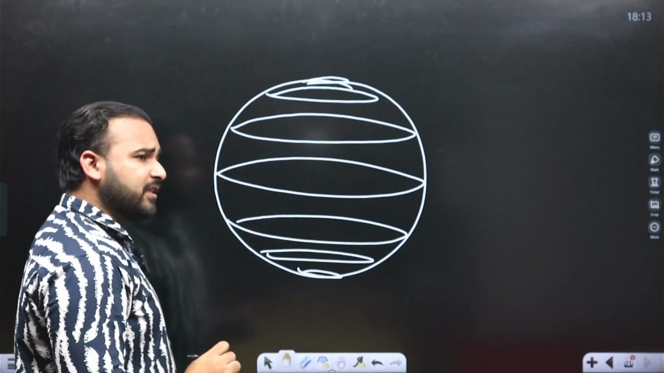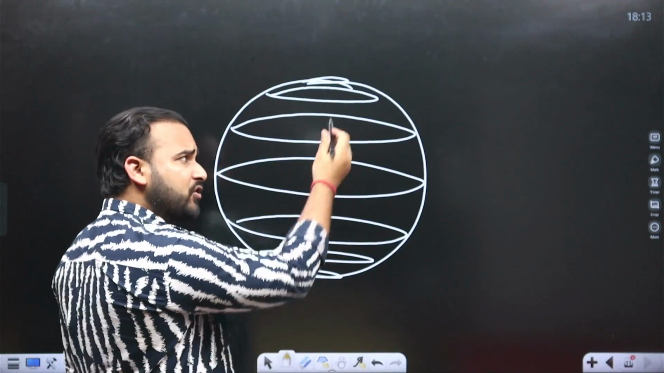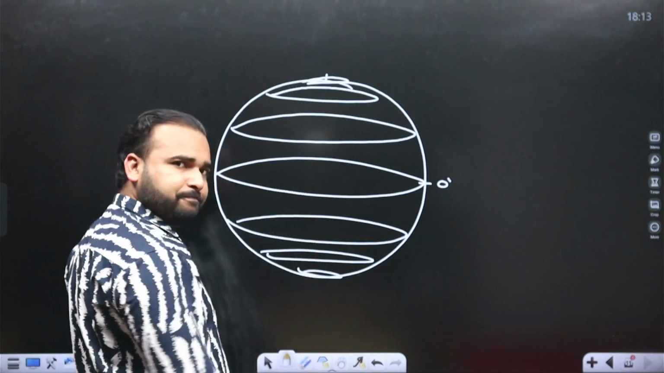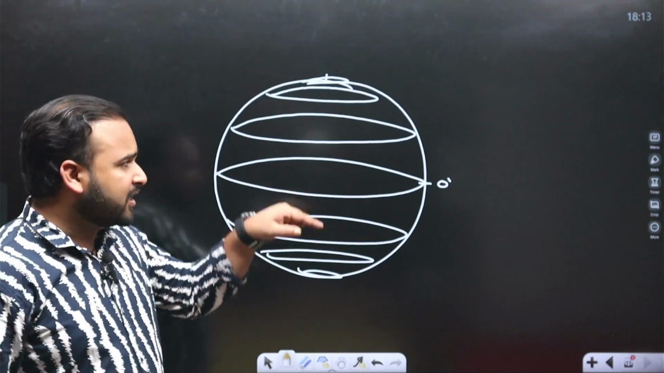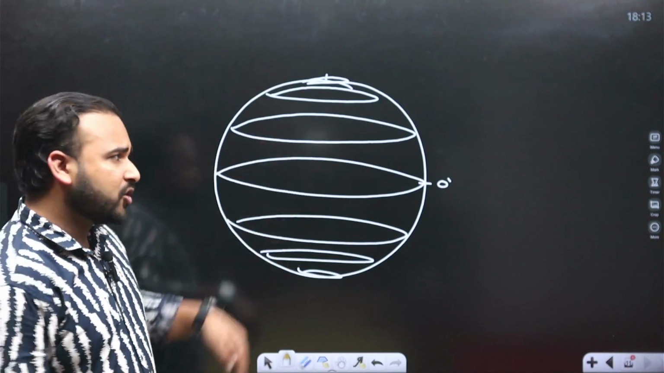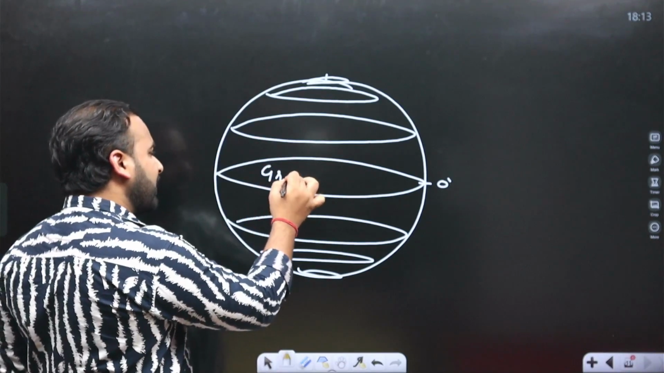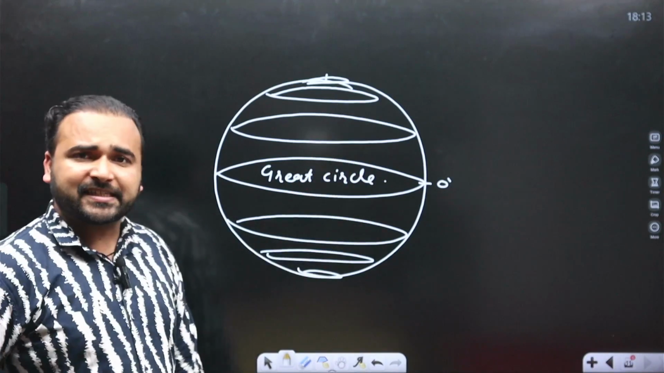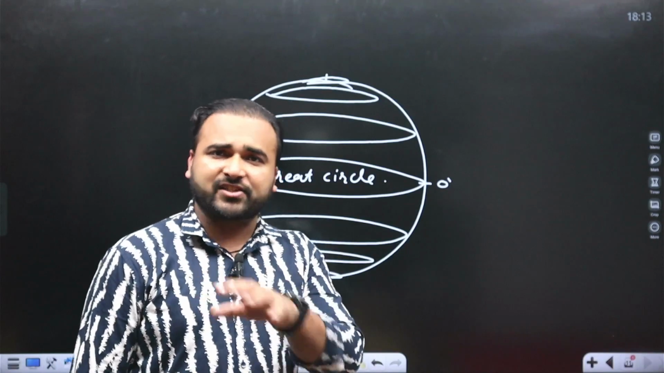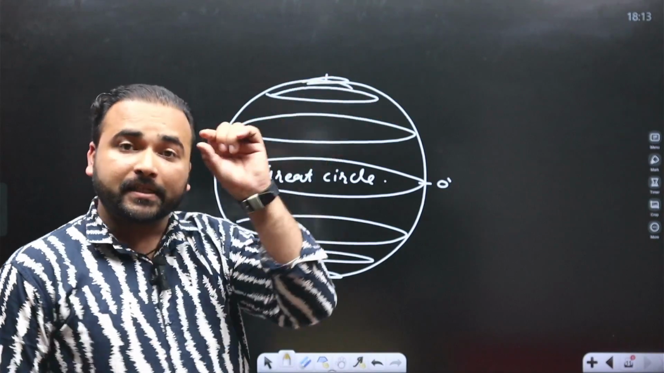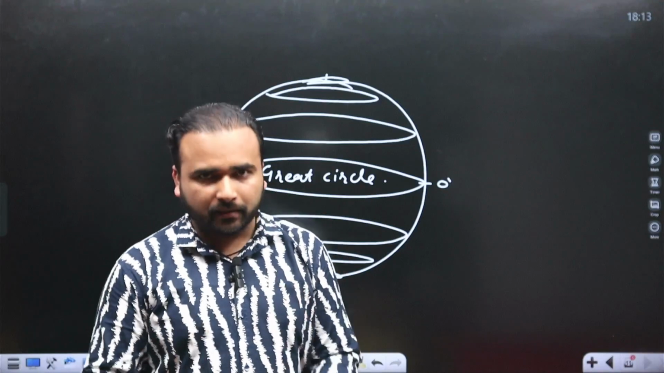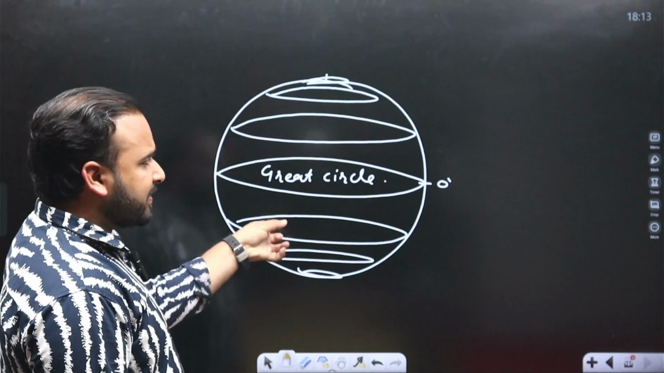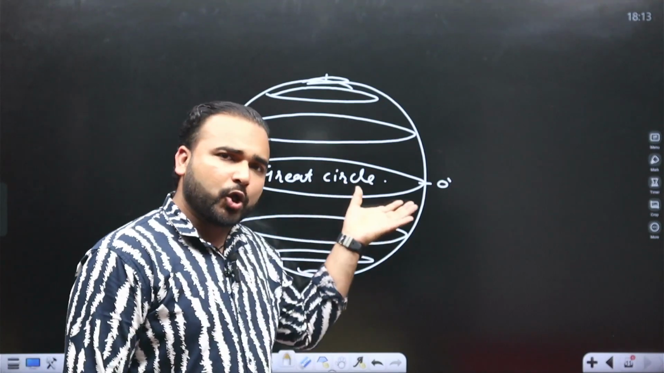Here we can observe the circumference of circles decreases from equator to poles. So the largest circle is found on the equator. That's why it is known as the great circle. So 0 degree is known as the great circle and the smallest circle is on the pole. Clear? Okay. So these are some basic points about the globe.